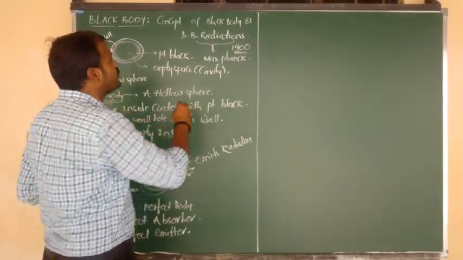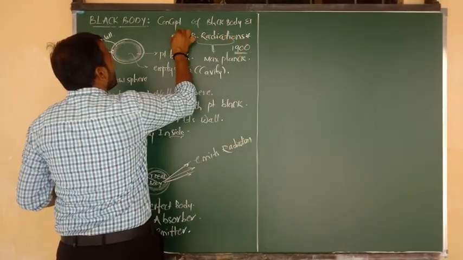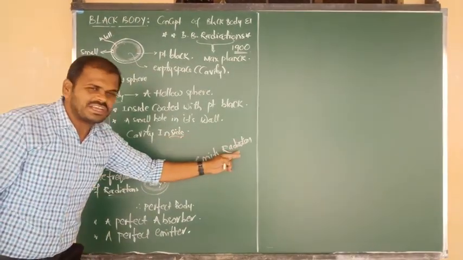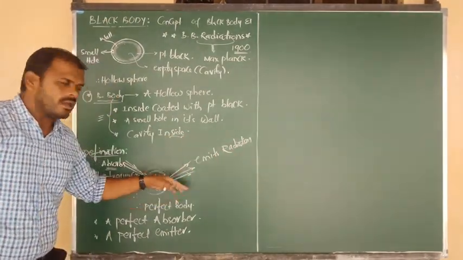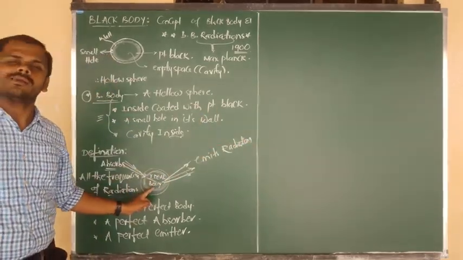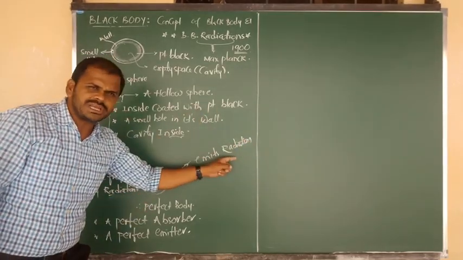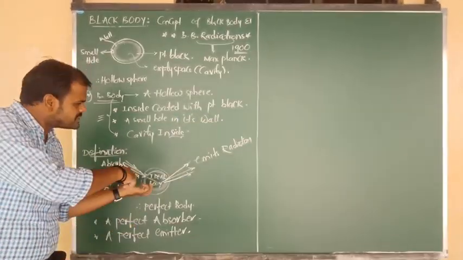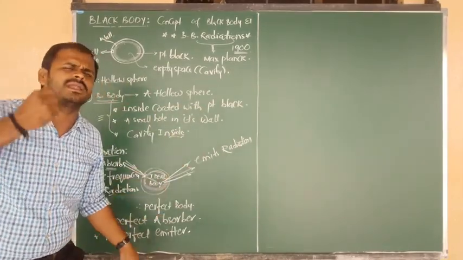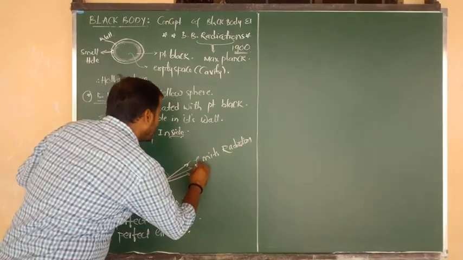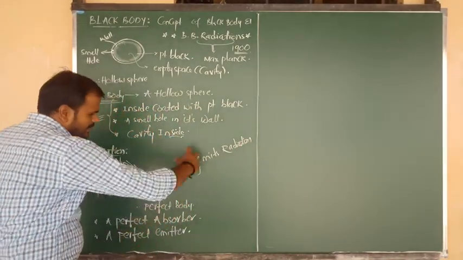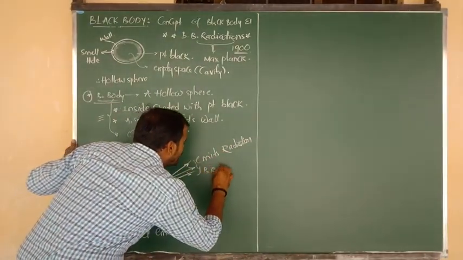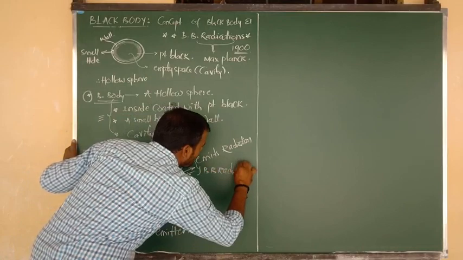But now we have to know, what is meant by black body radiation? Simple definition: the radiation released by the black body, the radiation emitted by the black body, the radiation produced by the black body. You can write any simple definition as you wish. These are the radiations emitted by the black body, and such emitted radiations are known as black body radiations.